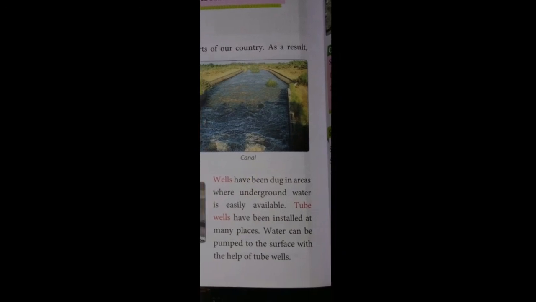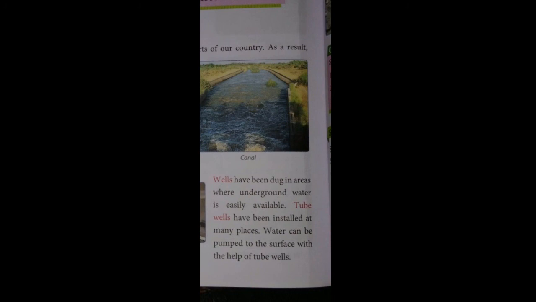Next is wells. Wells have been dug in areas where underground water is easily available. Tube wells have been installed at many places. Water can be pumped to the surface with the help of tube wells.